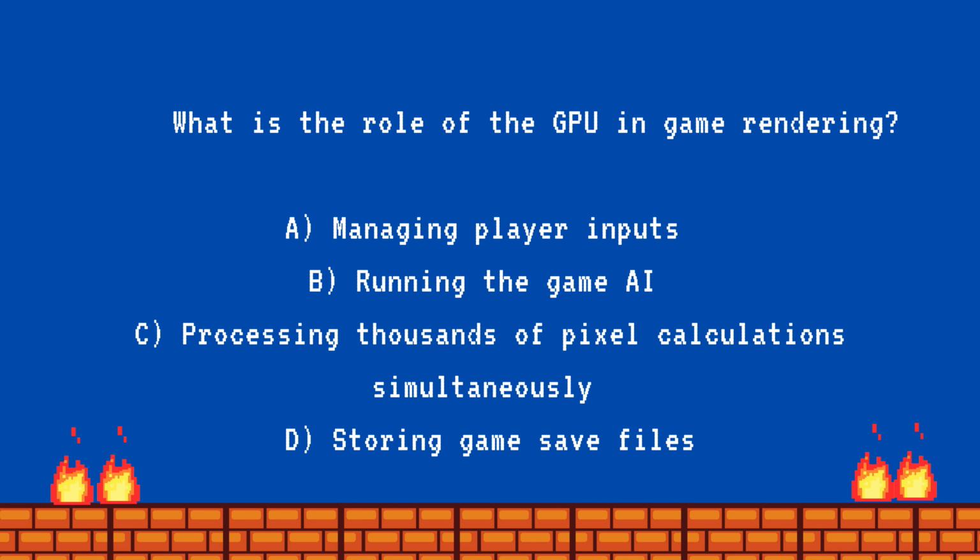7. What is the role of the GPU in game rendering? A. Managing player inputs. B. Running the game AI. C. Processing thousands of pixel calculations simultaneously. D. Storing game save files. Answer C. Processing thousands of pixel calculations simultaneously.